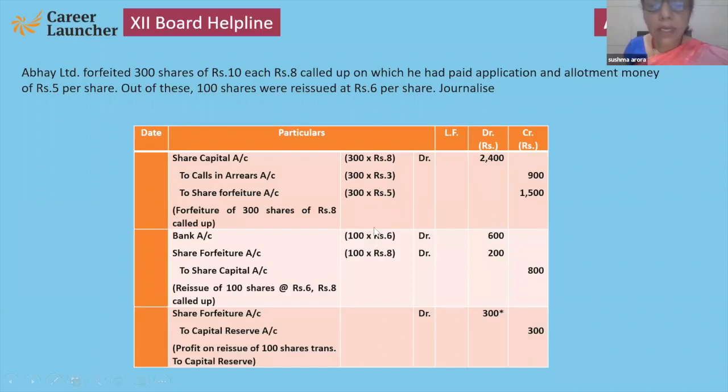Then bank debit, because 6 rupees per share. Forfeiture is always the balancing figure. It's my suggestion, forfeiture is always treated as the balancing figure.